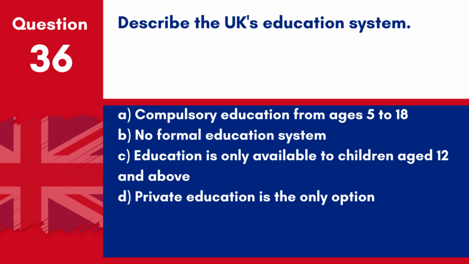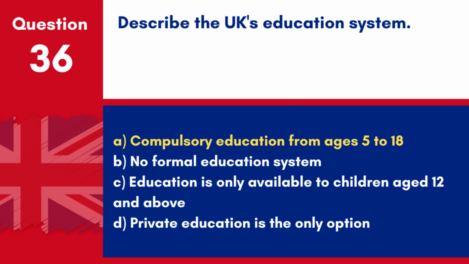Question 36. Describe the UK's education system. A. Compulsory education from ages 5 to 18. B. No formal education system. C. Education is only available to children aged 12 and above. D. Private education is the only option. Answer: A. Compulsory education from ages 5 to 18. The UK has a compulsory education system for children from ages 5 to 18.